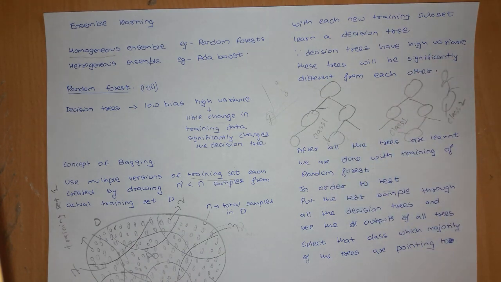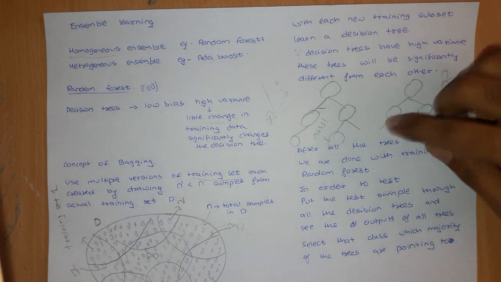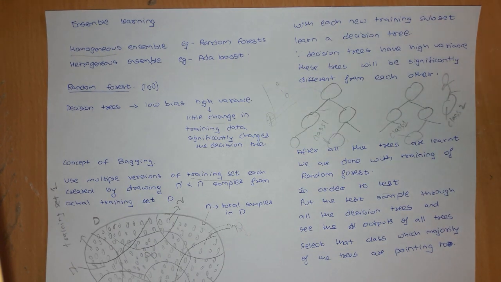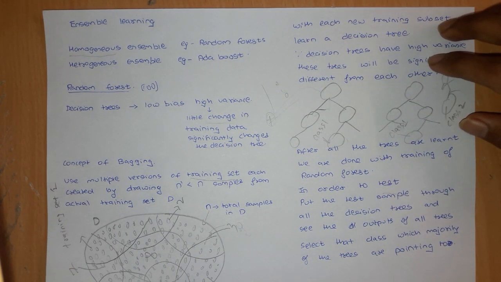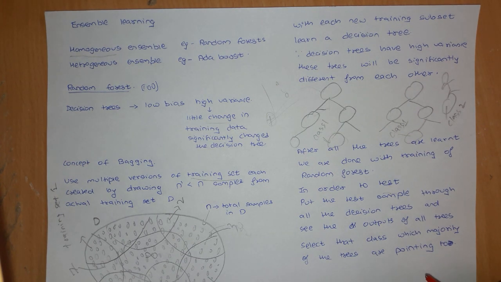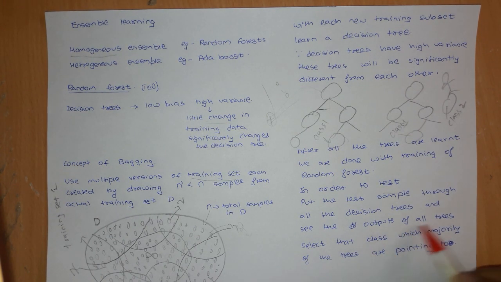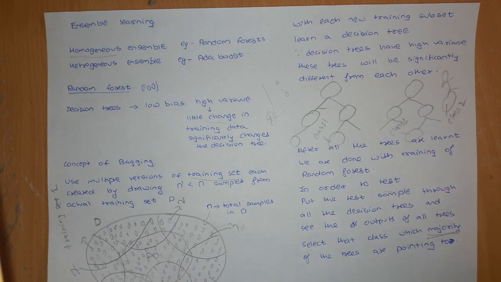If the majority of people vote for a particular class, then that is more probable to be right. That is the logic of random forest: see the output of all trees and select the class which the majority of trees are pointing to.